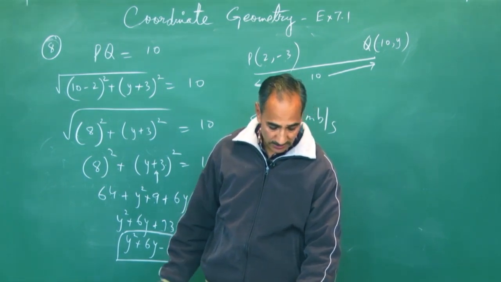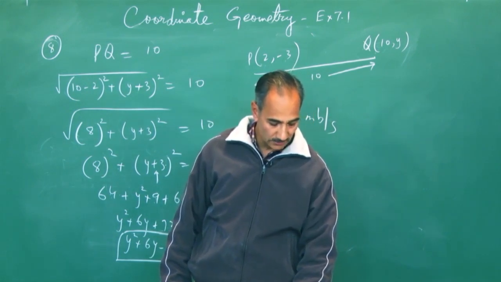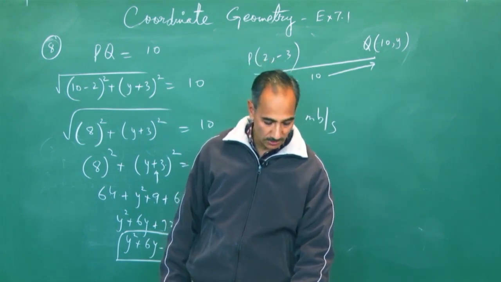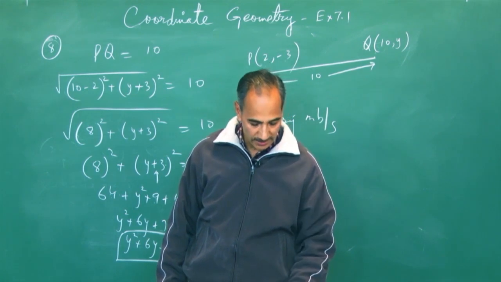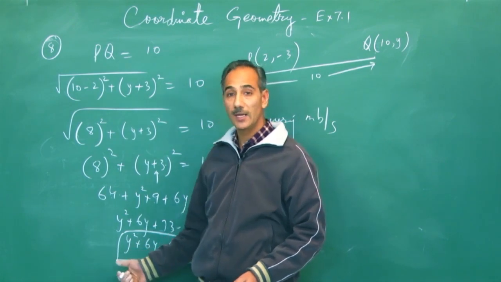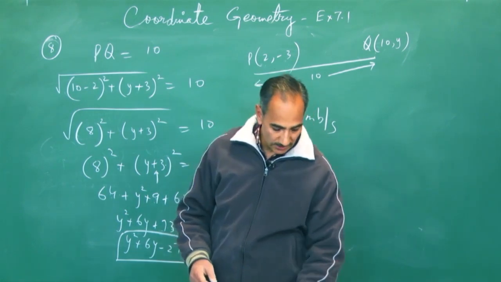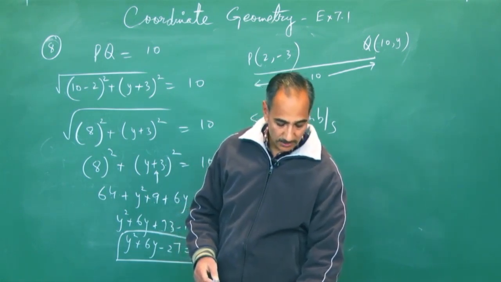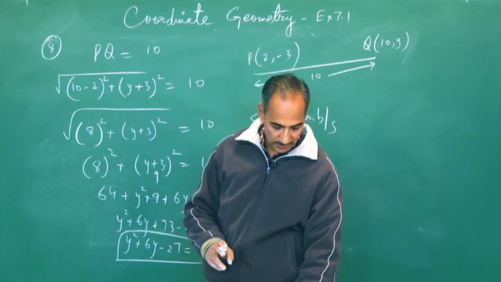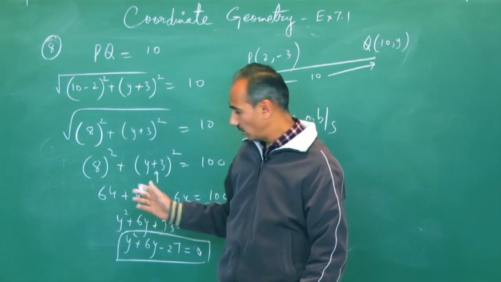Question 9 is also on the same lines. I just read out the question. If Q has coordinates 0, 1 and is equidistant from P and R, P has coordinates 5, minus 3, R has coordinates x, 6. Find the values of x. So here also he is asking to find the values. That means when he says find the values, you end up with a quadratic equation. That's why you get two values of y. Same in question number 9. You will get a quadratic equation in terms of x because he says find the values of x. Then also find the distance between QR and PR. So it's of the same format.